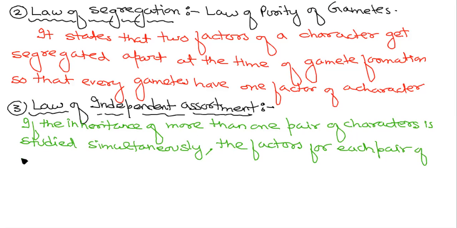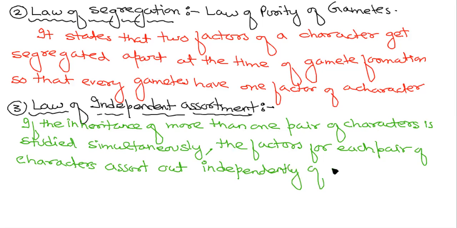So the factors for each pair of characters assort out independently of the other pairs. Right? That's why in the dihybrid cross the ratio is 9:3:3:1, where independent assortment is there.